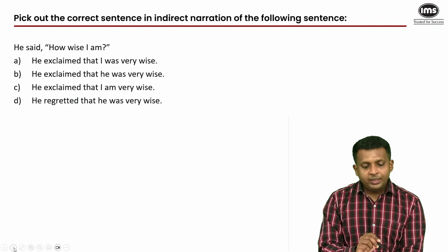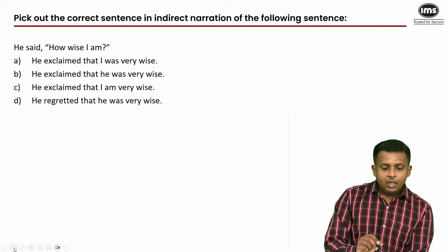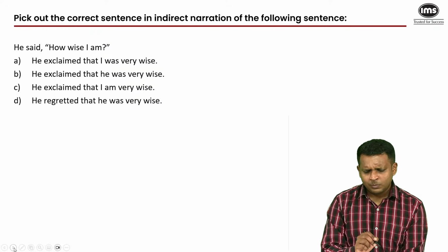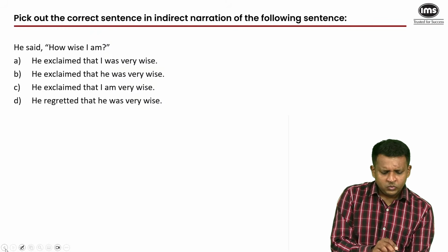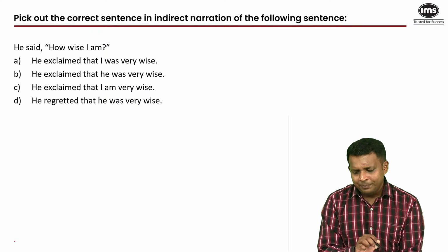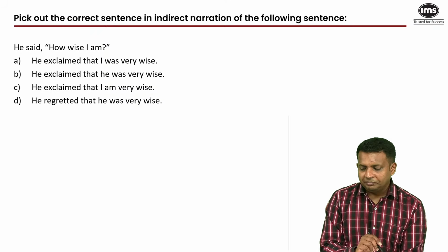Next, pick out the correct sentence in indirect narration of the following sentence. He said, "How wise I am?" Question mark. So, right, for the previous question, the answer was A. What's the answer to this question?